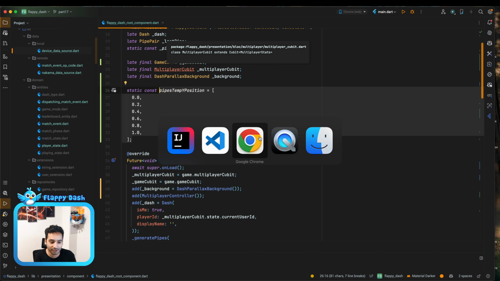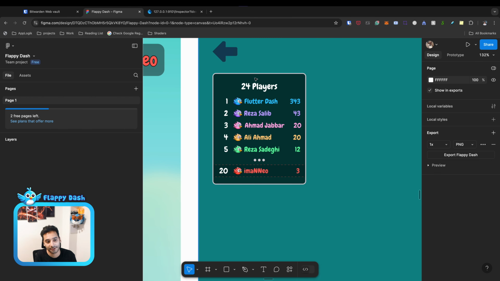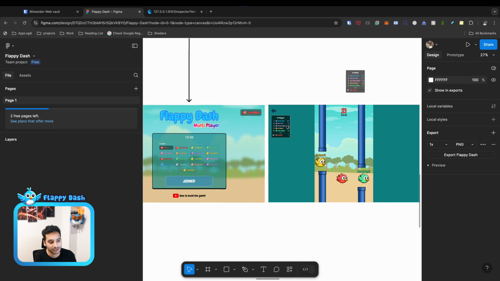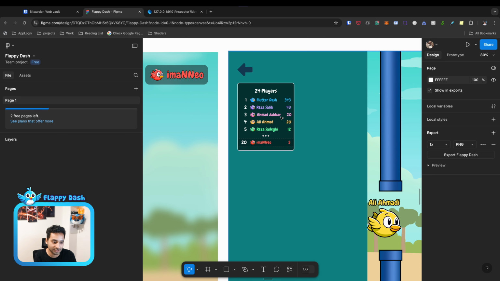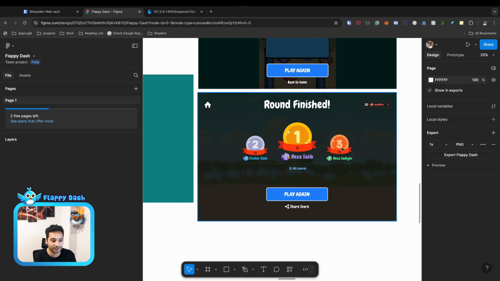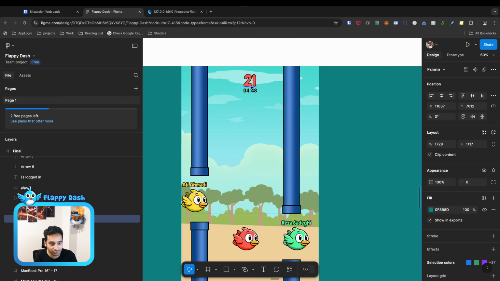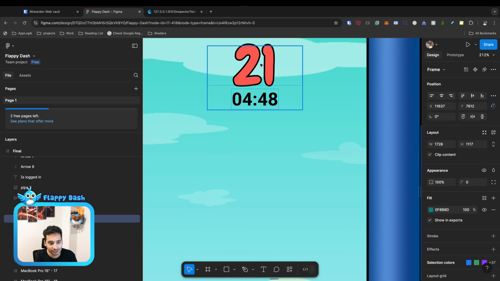And yeah, just to show you the design, we are going to have this little scoreboard on the top left of the screen. And this way you can see others' score and others' rank in the same session. And also we are going to have a page like this where you can see the winner and who is the second place, and also a play again button. So this works like we listen to the events, and when the match is finished, we just show this page and it is finished.